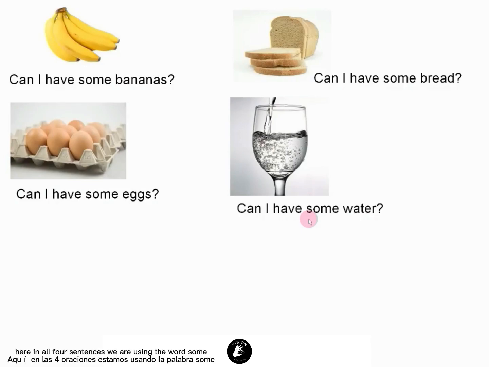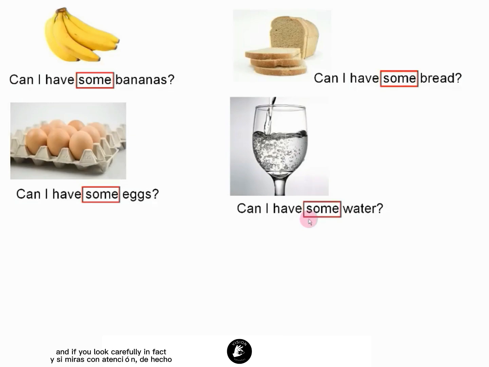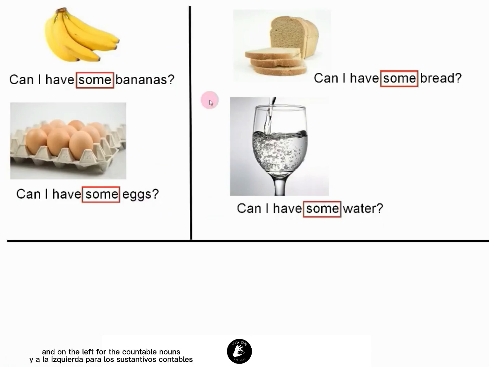Again, in all four sentences, we are using the word some. And if you look carefully, all of these sentences are questions. We are asking to receive something. We want something, so we are asking for it. On the left, for the countable nouns, we have the plural. So we only use the word some if the countable noun is in the plural.